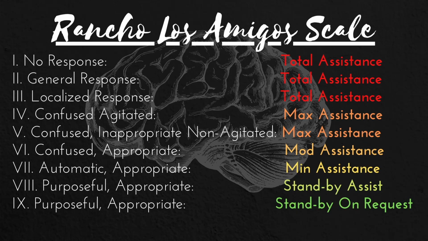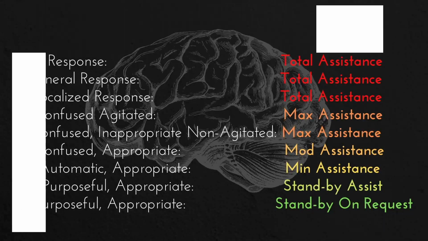Level 9 is called purposeful appropriate with standby assistance on request. A person at this level is very independent and can shift between tasks, but may not always anticipate problems or obstacles. They are able to think about the consequences of their actions, and they can weigh their options with some assistance. They continue to see growth in their social emotional awareness and can acknowledge the emotional needs of others with standby assistance instead of minimal assistance like in level 8.